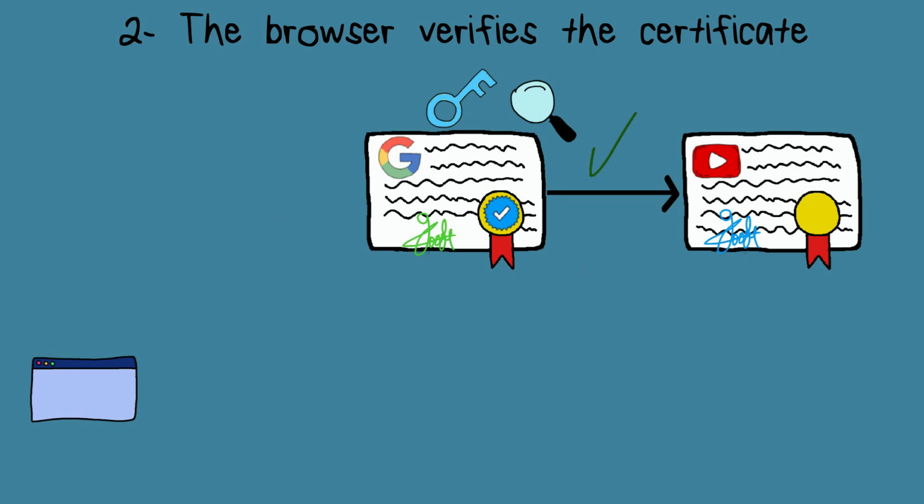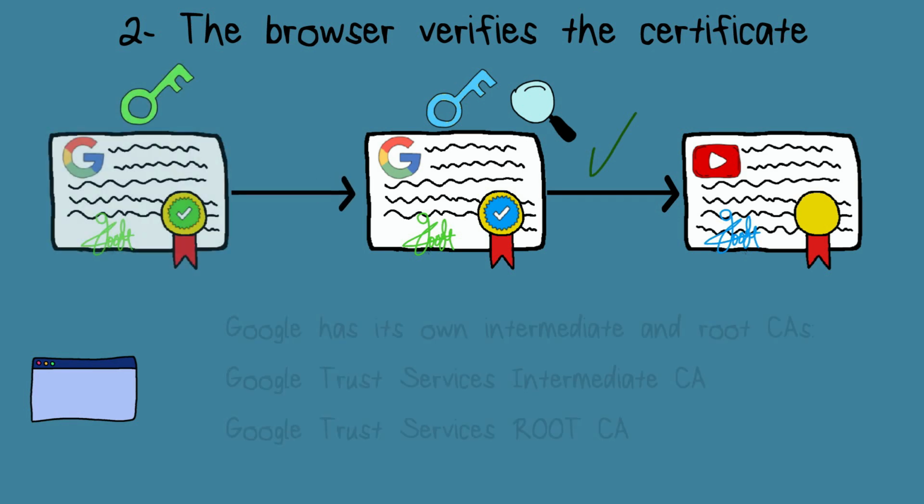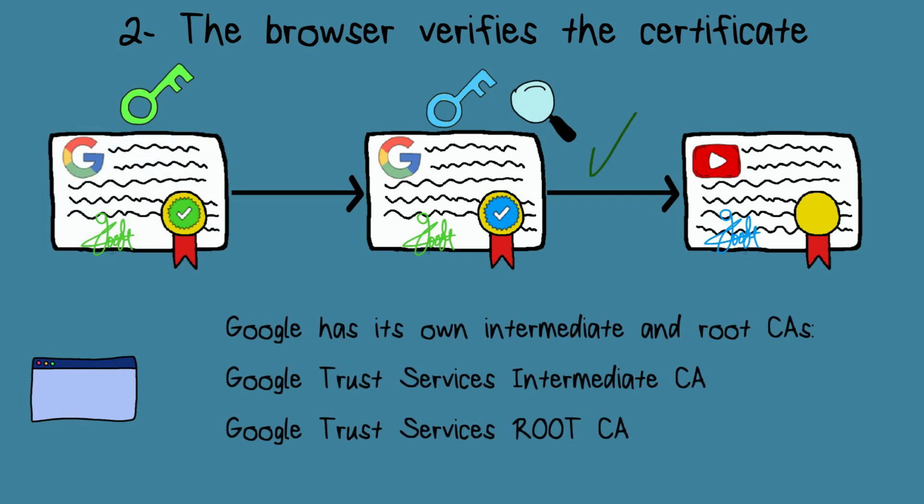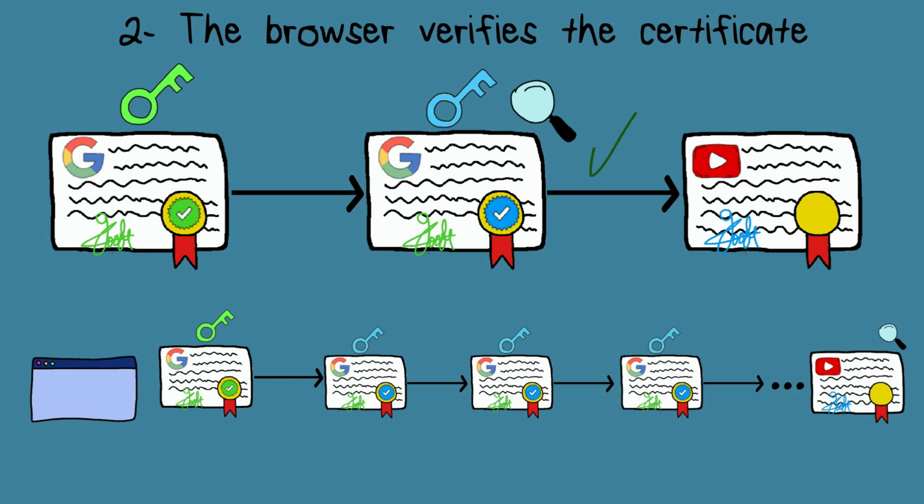Okay, now the browser will verify the certificate of Google Trust Intermediate Certificate Authority. This intermediate certificate is signed by Google Trust Services Root Certificate Authority. Please note that before this step, we could have many intermediate certificate authorities between the end certificate and the root certificate, and for each part of the chain the same verification process will happen. In our example, we will just stick to one.